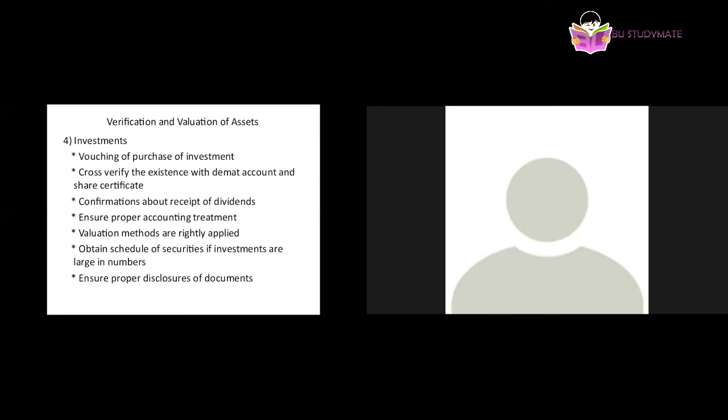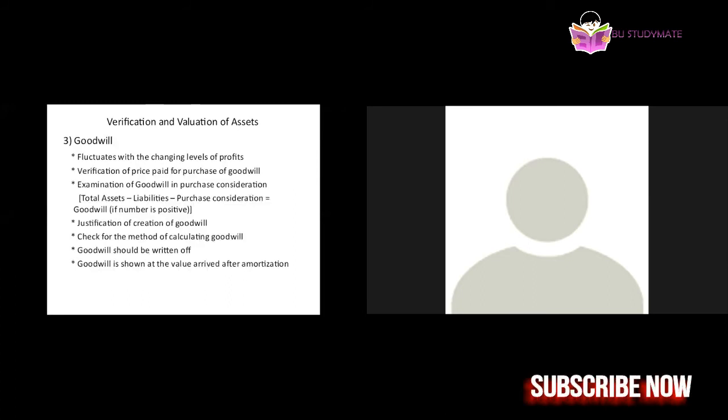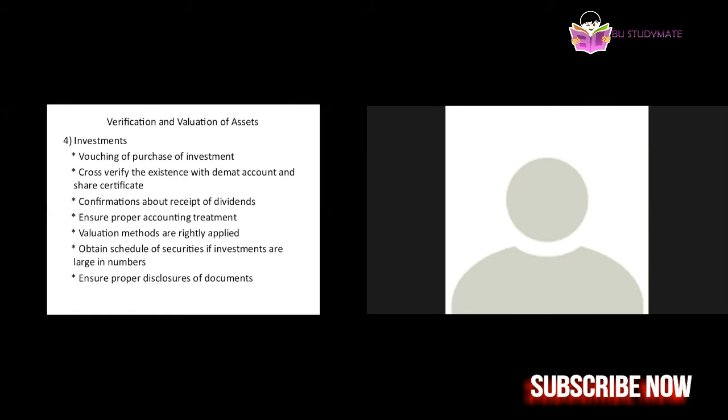Then the fourth point is investment. Investment means not only shares or debentures, it can also be investment in a project, but mainly shares and debentures. So how will those investments be verified?